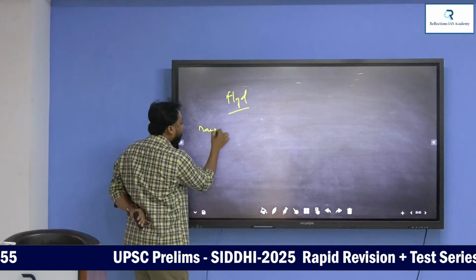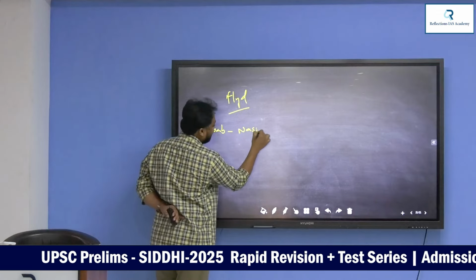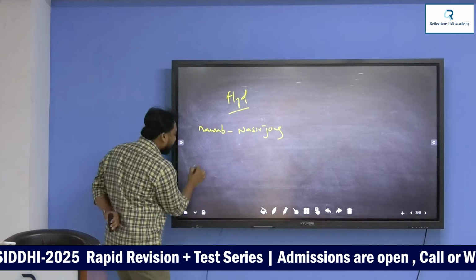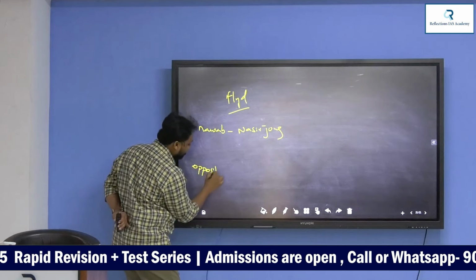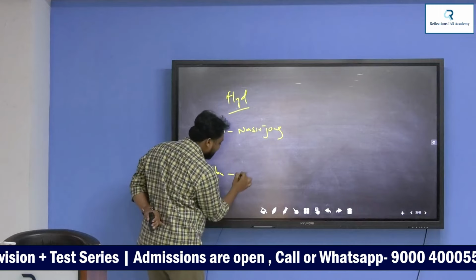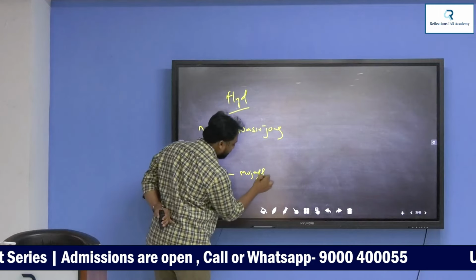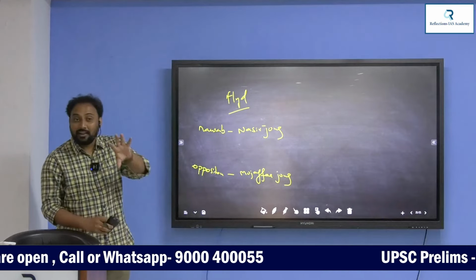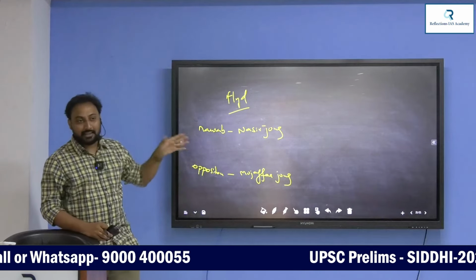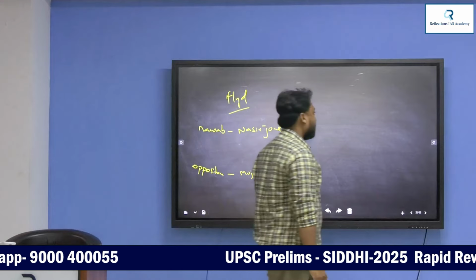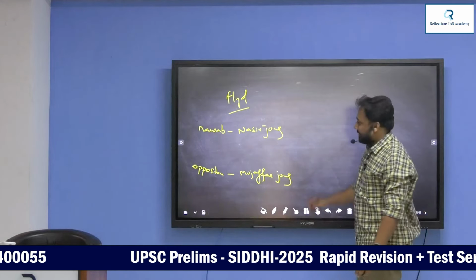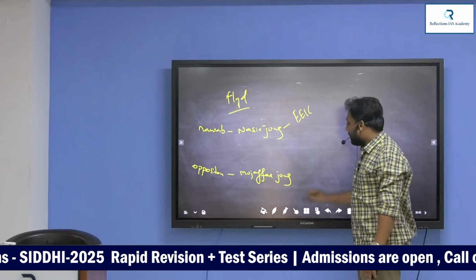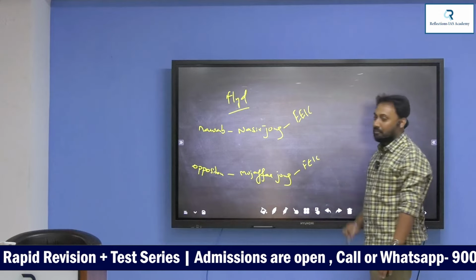The next Nawab of Hyderabad was Nasir Jung. The opposition was Muzaffar Jung. There was rivalry going on between these two, Nasir Jung and Muzaffar Jung. Nasir Jung was supported by the English East India Company, and Muzaffar Jung by the French East India Company.